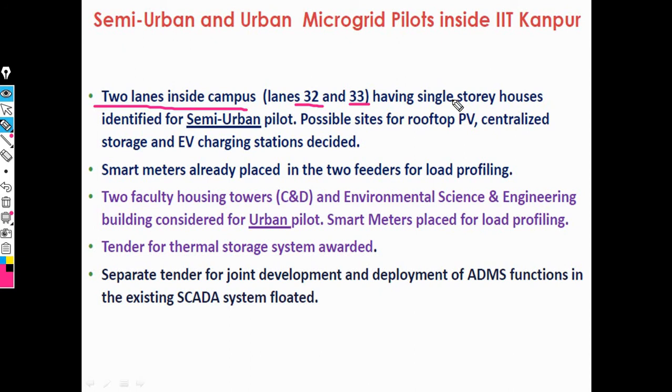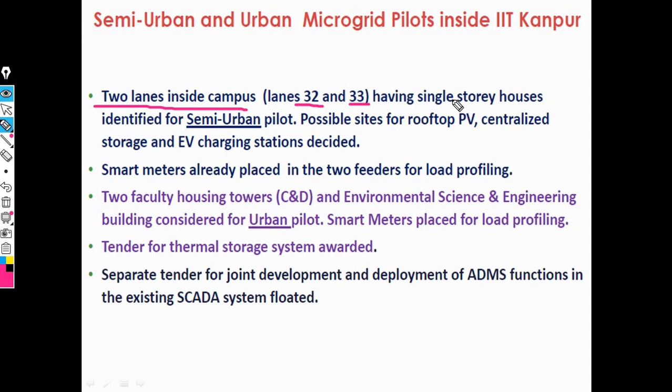Also we need photovoltaic cells, an energy storage system, and an electric vehicle charging station. It is very important. Then we need smart meters, which can be controlled in the form of two feeders.